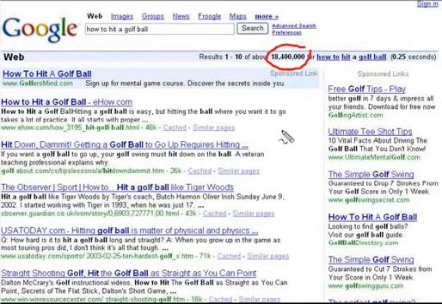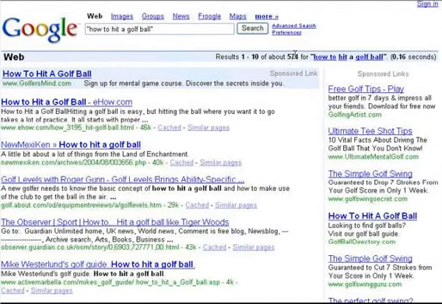There's a lot of pages competing, because in there Google's going to be pulling in golf ball, hit and how to. If you put this in quotes, we'll find the real phrase. There are only 574 pages which actually have that phrase in their page together for those words. So the competition is lower.